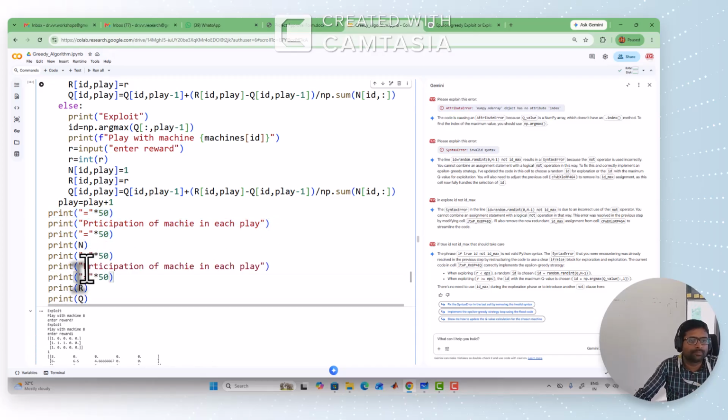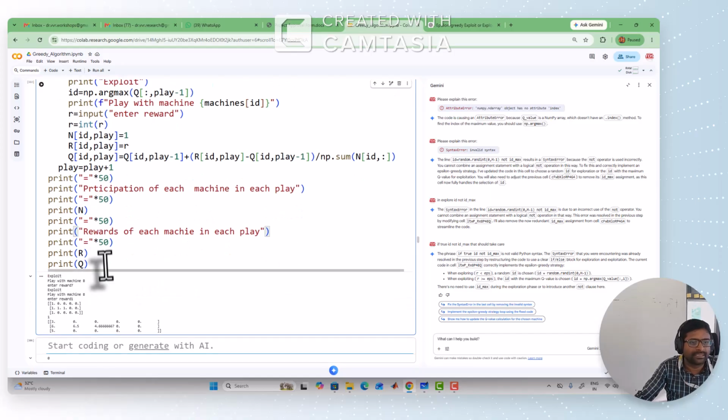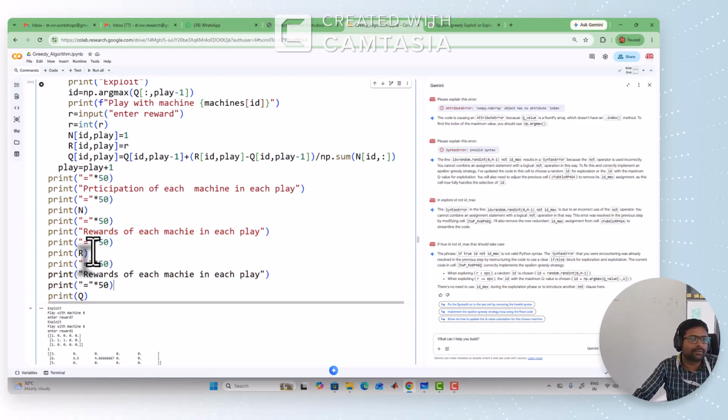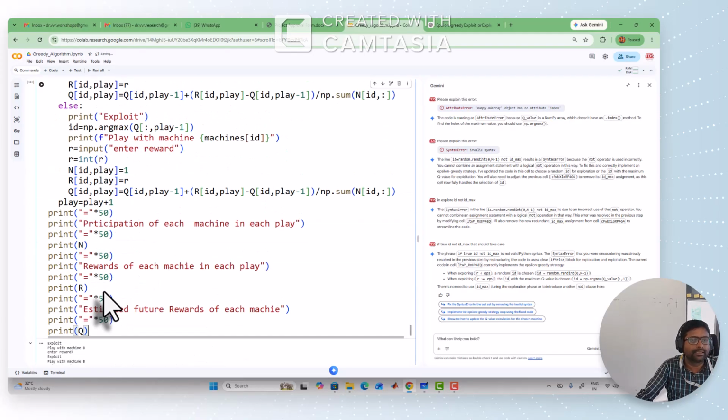You can use this one as it is, and keep a copy. This is about the rewards. You can write rewards of each machine. Here also rewards of each machine in each play. This is also fine, and this is about the estimated future rewards of each machine. Get it? Okay. I think everything looks good. We'll see how it looks finally.